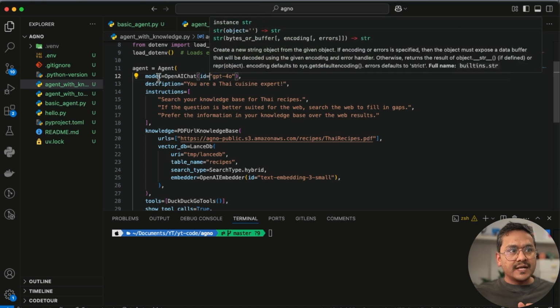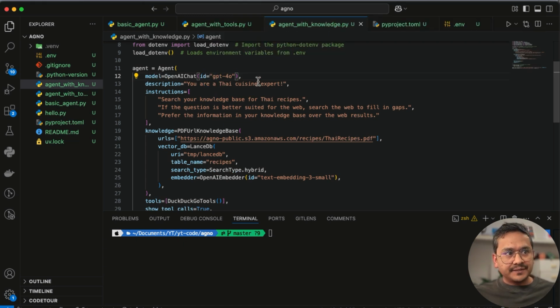You can use any of those. Description: you are a Thai cuisine expert. And now this instruction, right? This is really good. When you provide instructions to the agent, it follows what instructions you provided. Here it is saying search your knowledge base for Thai recipes. If the question is better suited for the web, search the web to fill in the gaps. Prefer the information in your knowledge base over the web results, right? We are giving specific instructions for the agent. Prefer the knowledge base search, and if you didn't find anything there, or if the question is better suited for the web, then search the web, right?